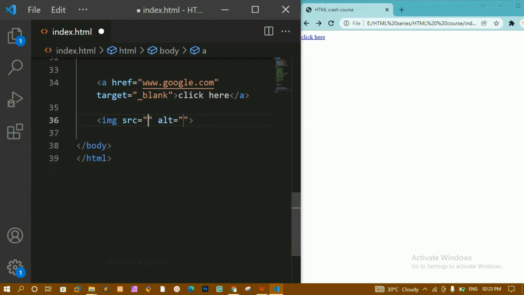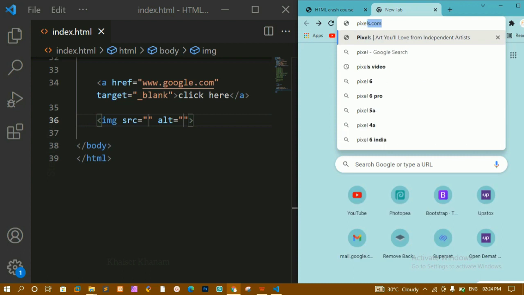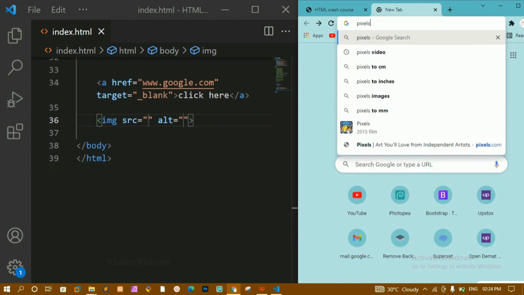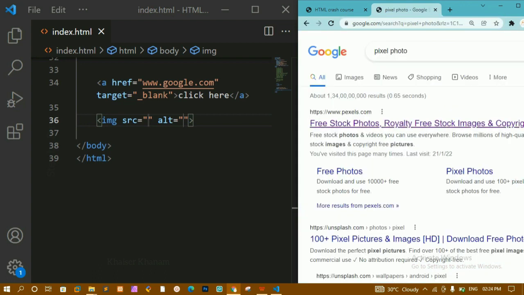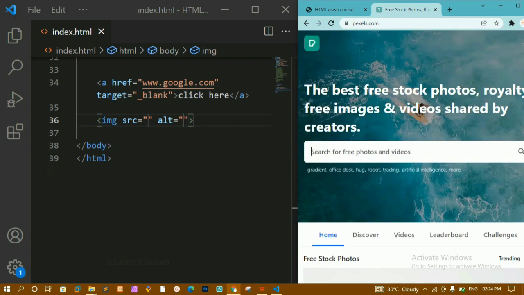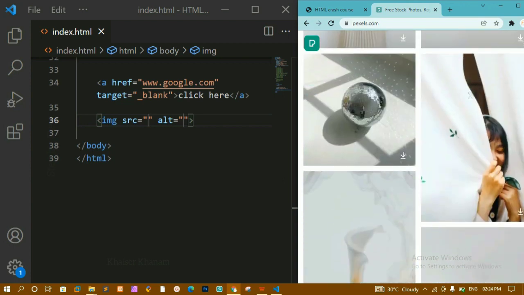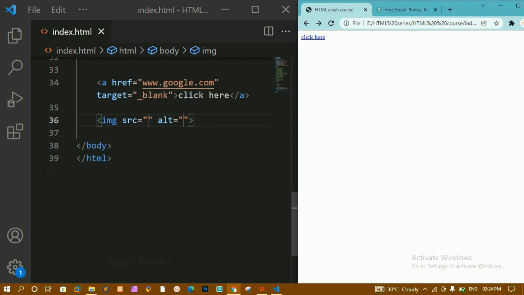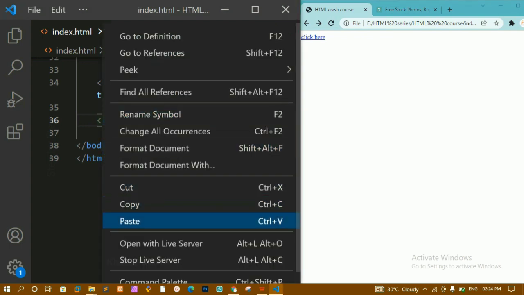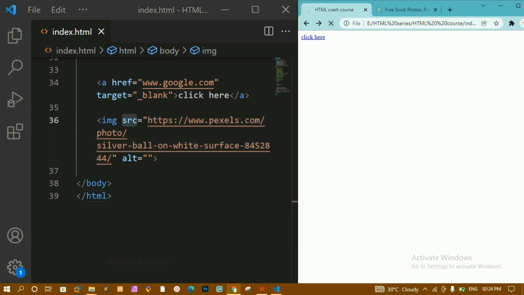Now below this, let me create an image. Let me write here pixel, pixel photo. From this website you will be getting all the free images without any copyright issues. If you want to use them for your project, you can use that. Now let me select this one and copy the link address. Now here I have pasted that inside the src attribute. I'll save this and refresh.